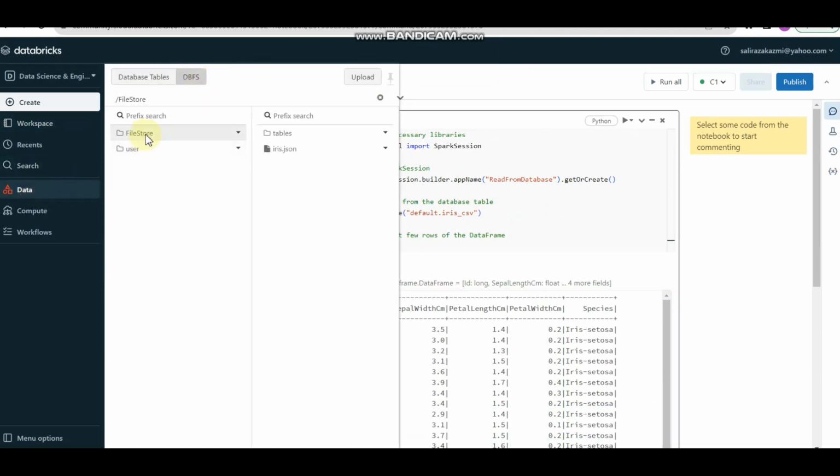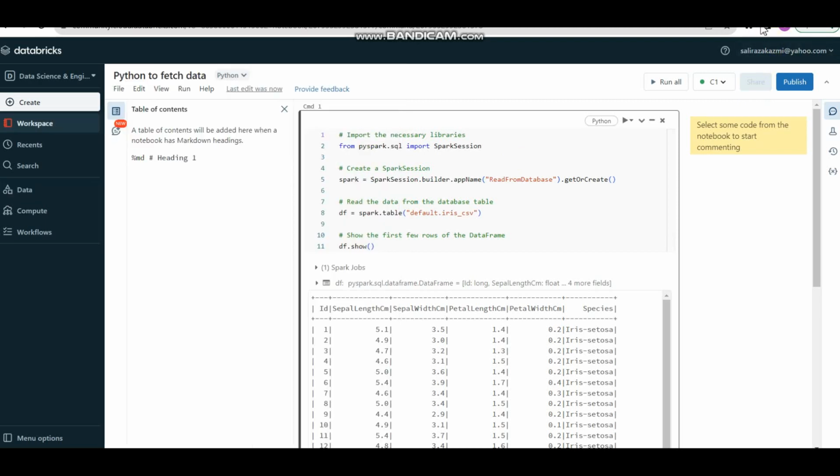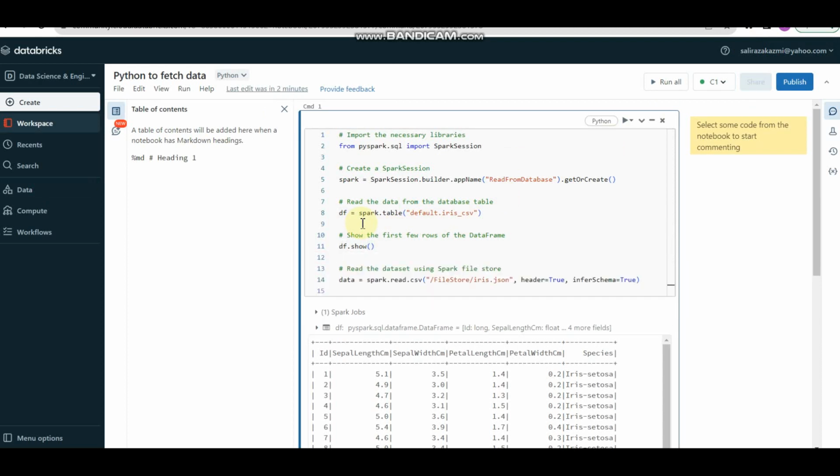DBFS file store, how can we fetch this file? For that, what I am going to do is create a new cell. I am adding a line below to read the data set using the Spark file store.